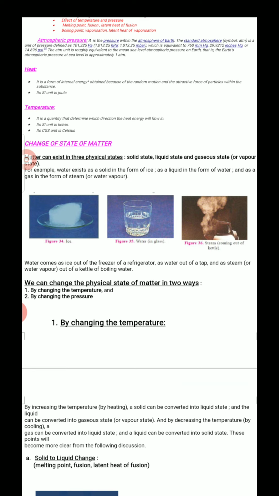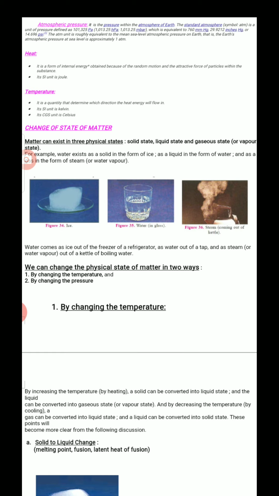Temperature. What about temperature? It's very simple. It is a quantity that measures that heat. Remember, temperature is a measurement of heat. In simple words, we can say like that. It is a quantity that determines in which direction the heat energy will flow. Generally, heat energy will flow from high to low, from a higher value to a lower value. That value is said to be temperature, which is measured with the SI unit Kelvin, and in CGS, Celsius.